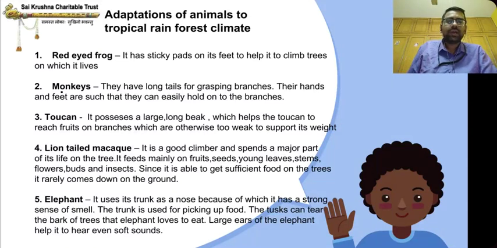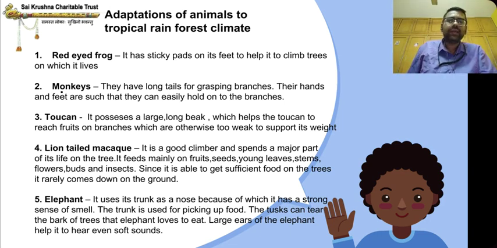Adaptations of animals to tropical rainforest climate. Red-eyed frog. It has sticky pads on its feet to help it to climb trees on which it lives. Monkeys. They have long tails for grasping branches. Their hands and feet are such that they can easily hold on to the branches.